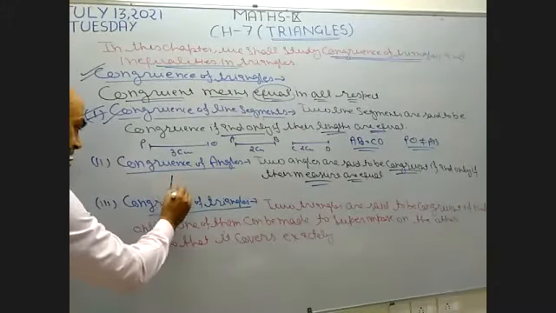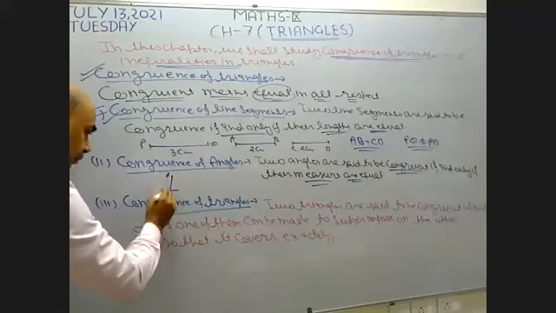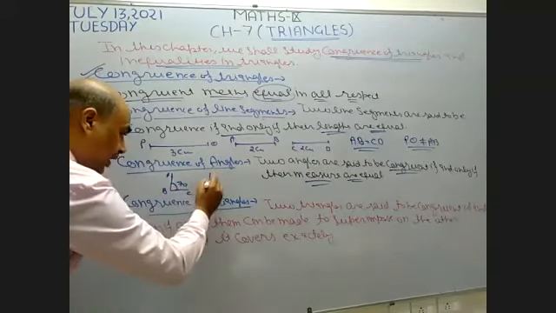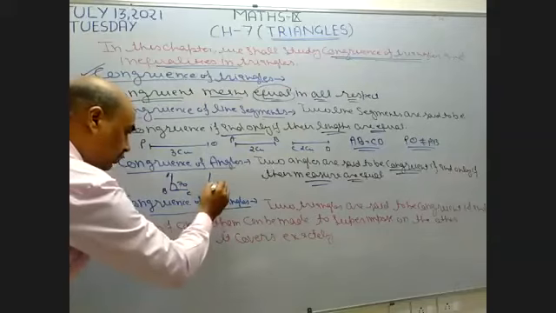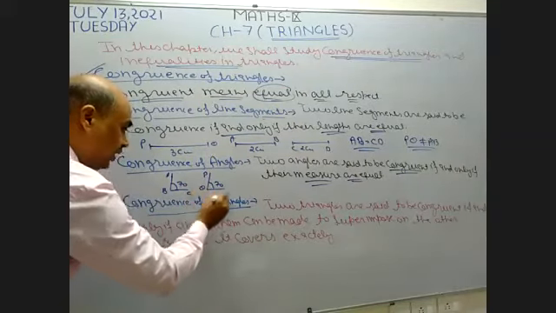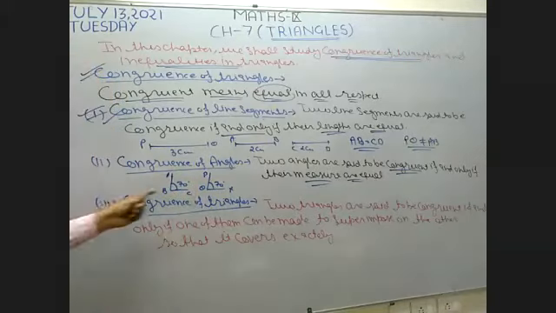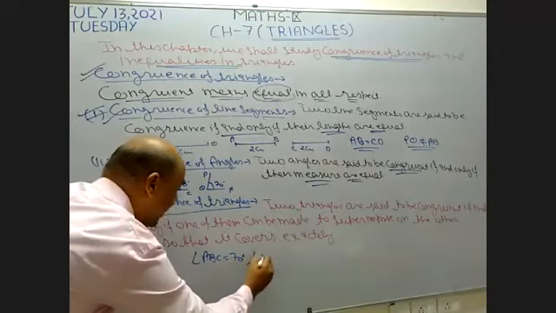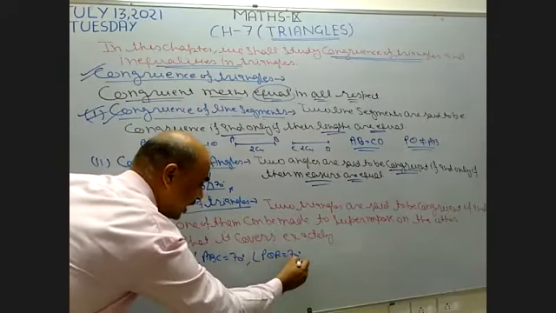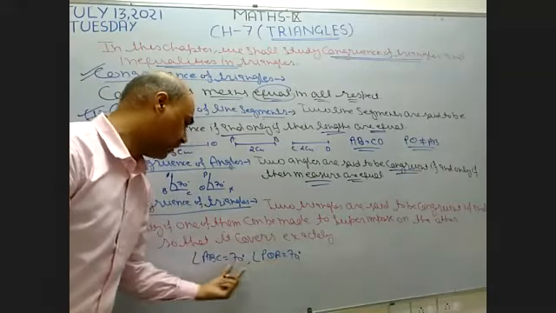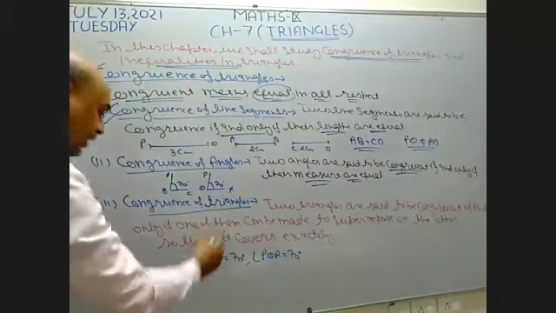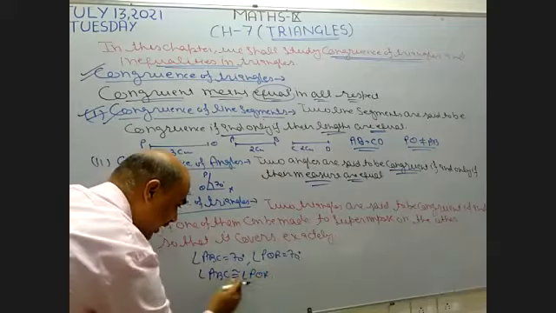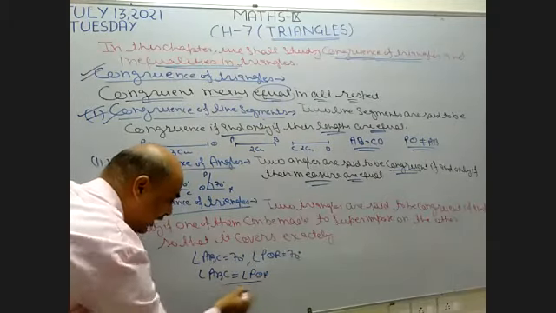Suppose I draw one angle here, and the name of this angle is ABC, and this angle is of 70 degree. I draw another angle. Suppose this angle is also 70 degree. The name of this angle is PQR. Both having same degree. Angle ABC is of 70 degree and angle PQR is of the same degree, 70 degree. It means their measure is same. When both have the same measure, it means angle ABC is congruent to angle PQR. When two angles are equal, then they are known as congruent angles.